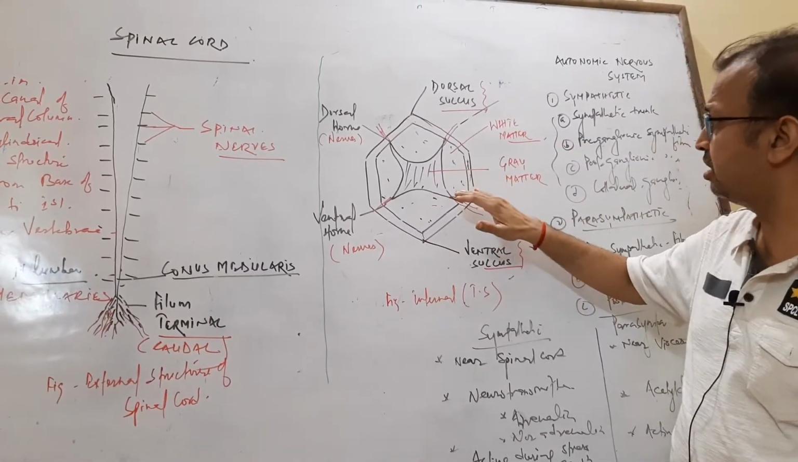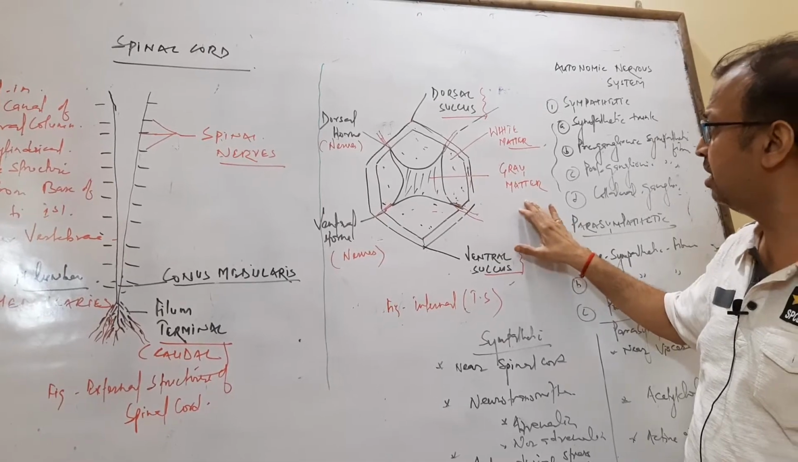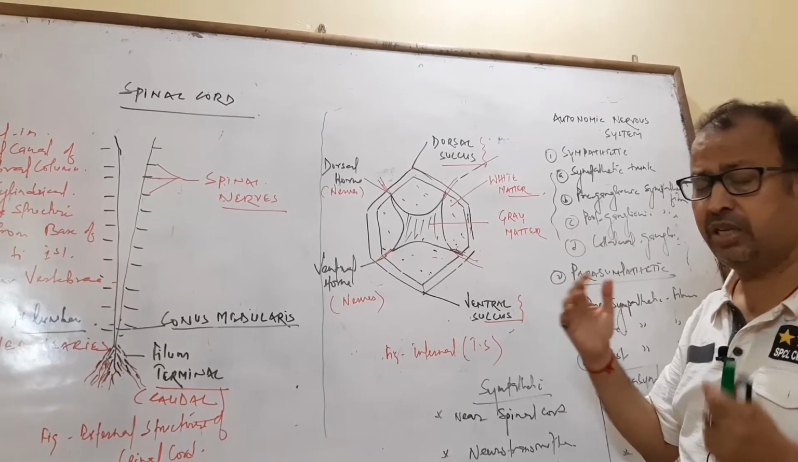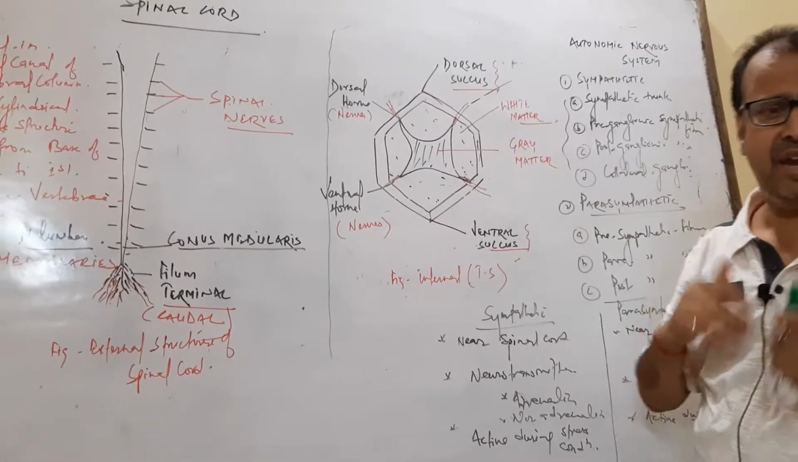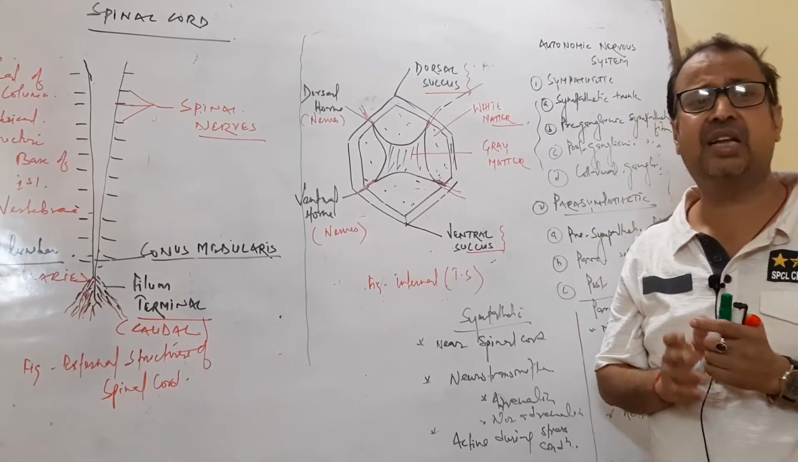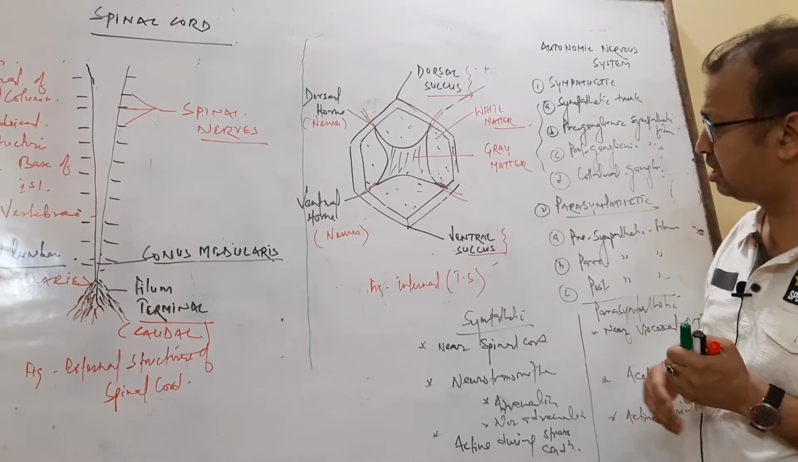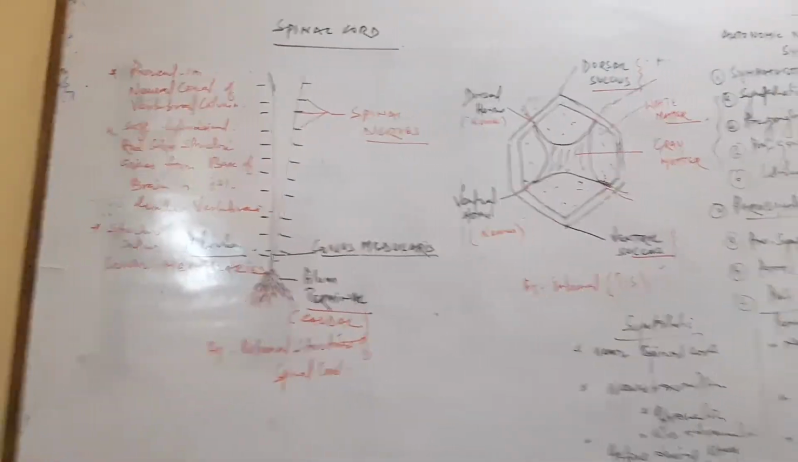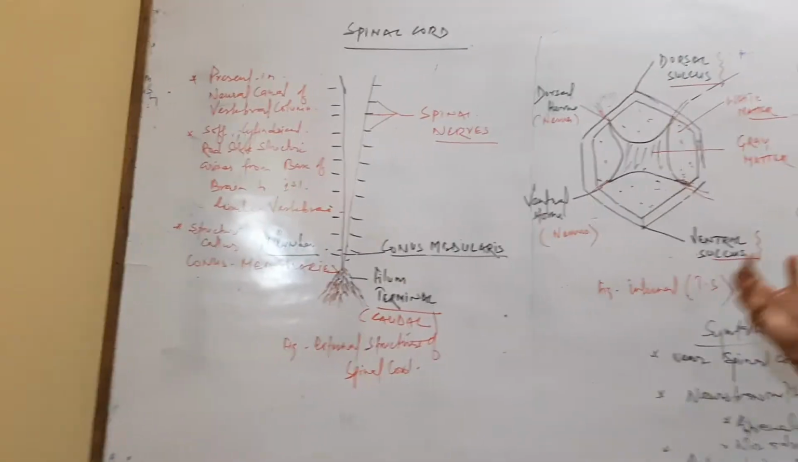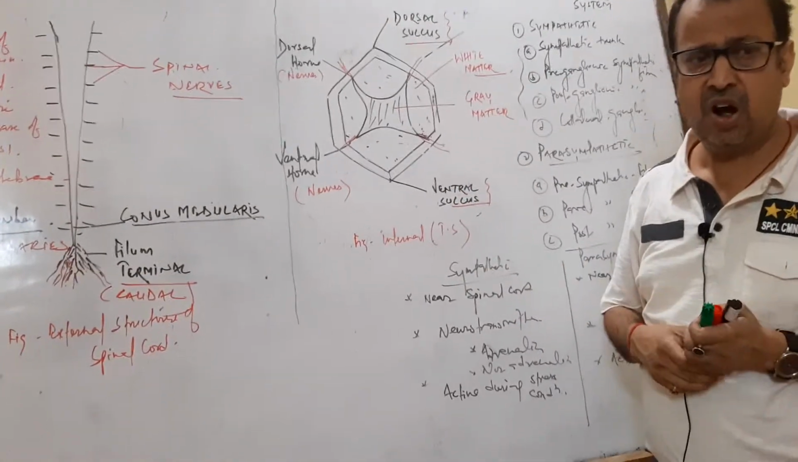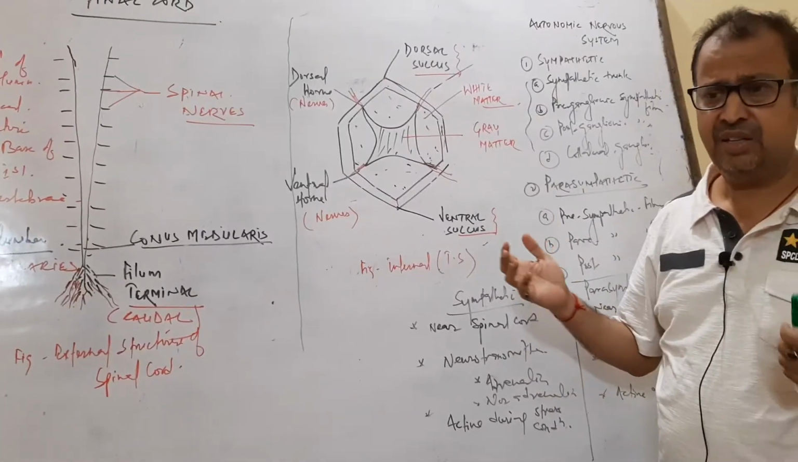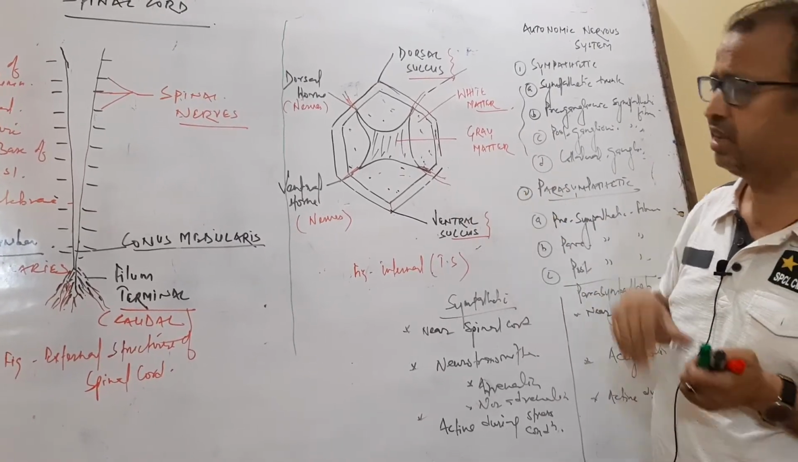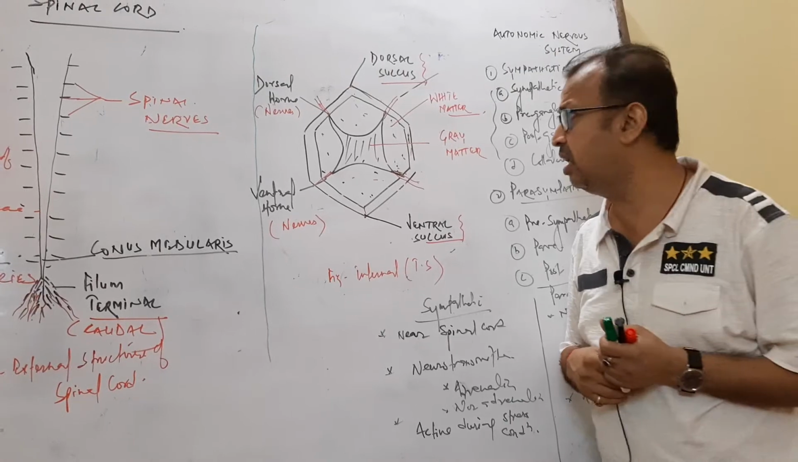The inner structure is called gray matter and the outer is called white matter. It is just the opposite of the brain. In the brain, gray matter is outside and white matter is inside, but here it is just the opposite. So, this is all about the external as well as internal structure of the spinal cord. Reflexes arise with the help of the spinal cord.